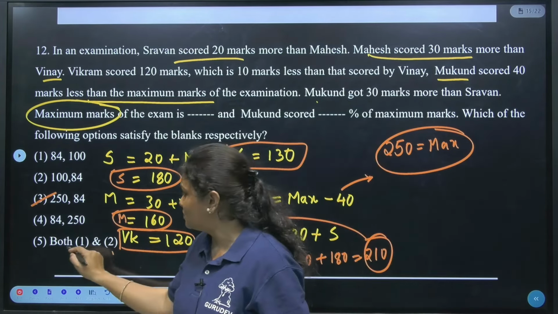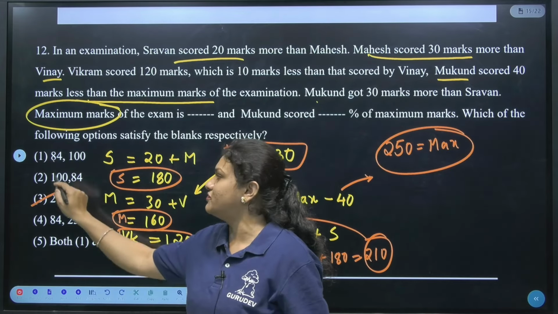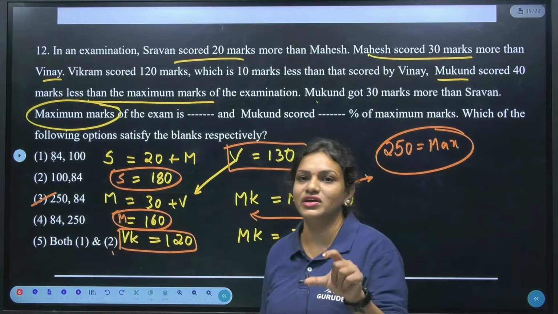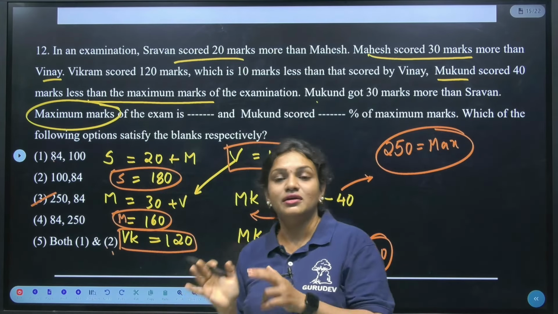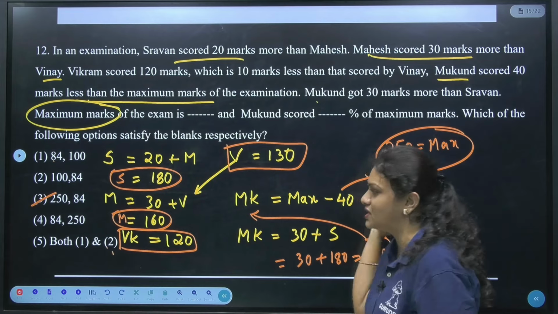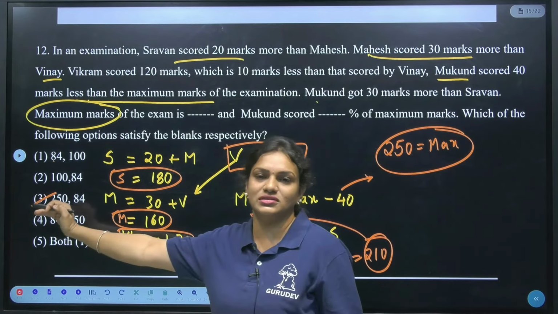But in this case, both 1 and 2 are saying 84 and 100. Whatever the 84 and 100 is, the first blank should be the maximum marks, right? But in this case, how much maximum marks are we getting? It is 250 marks. Is it clear?